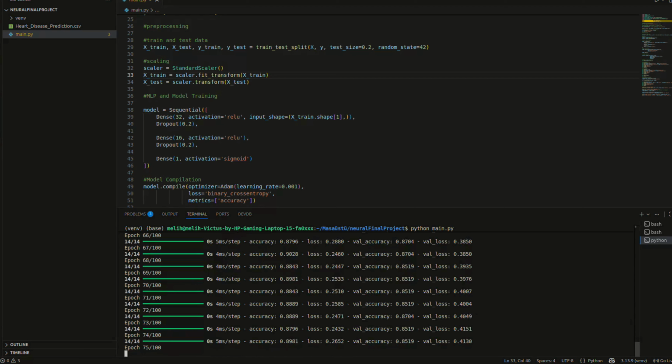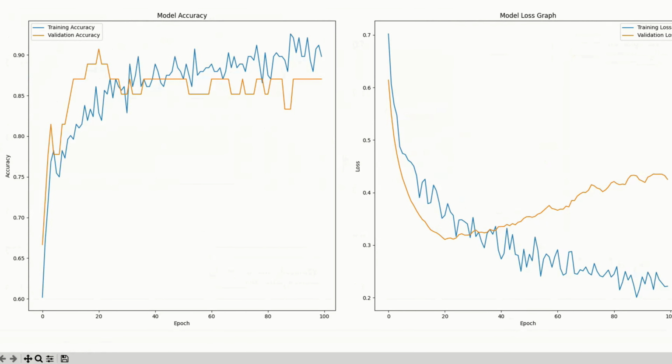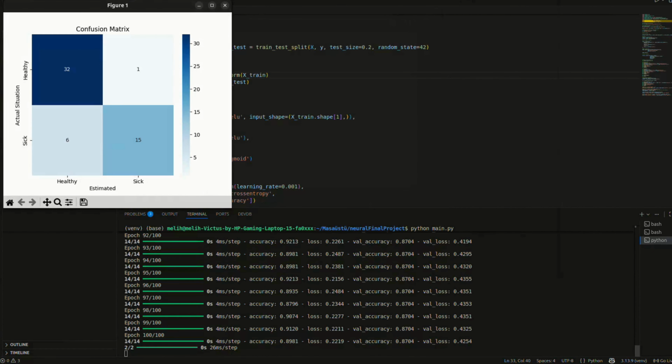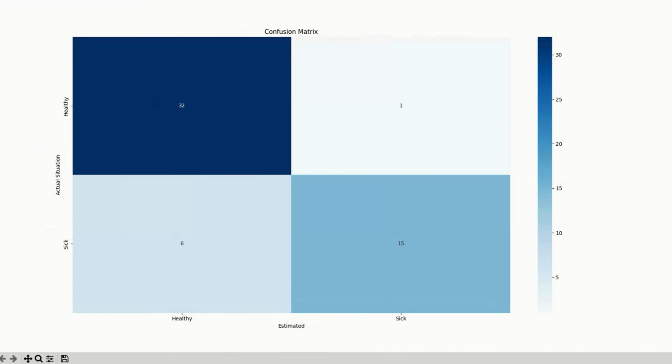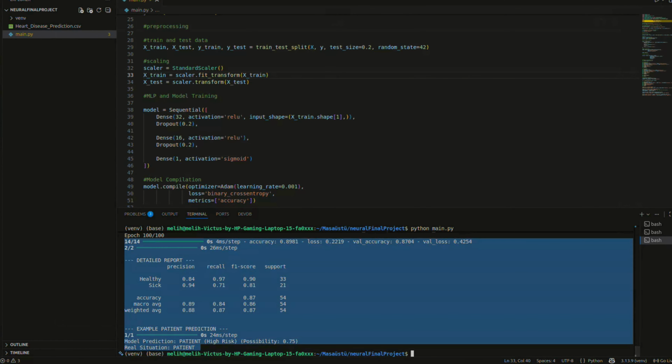Looking at the training graphs for 100 epochs, the loss graph shows a steady decrease, which means the network is learning. The accuracy graph shows we reached a stability point. There is a slight gap between training, blue, and validation, orange, lines after epoch 20. This indicates mild overfitting, but since the validation accuracy remains high around 85%, the model is still reliable.